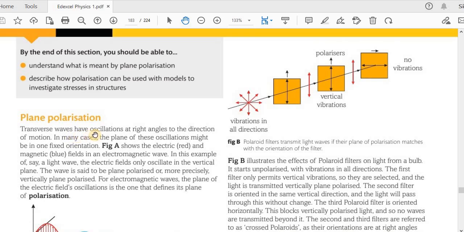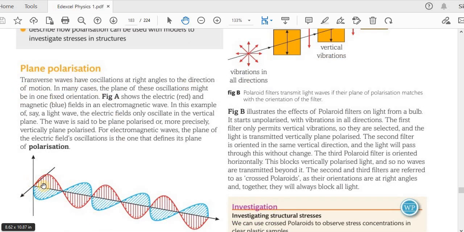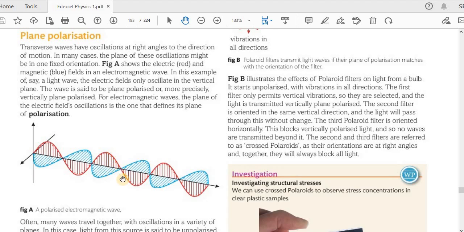Plane polarization. Transverse waves have oscillations at right angles to the direction of motion. For example, an electromagnetic wave is a transverse wave. In the case of electromagnetic waves, we have electric fields and magnetic fields vibrating perpendicular to each other like this. So you see here in red, that is one plane of oscillation. In blue, it's another plane of oscillation. So these two are perpendicular to each other. So this can be the magnetic field, this can be the electric field, and they are perpendicular to each other.